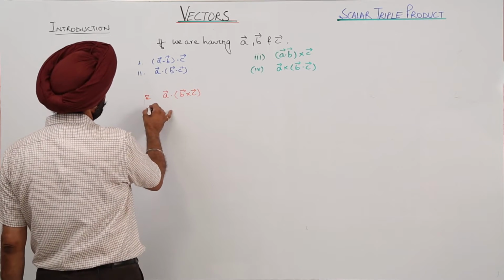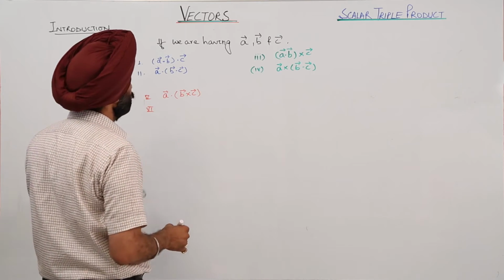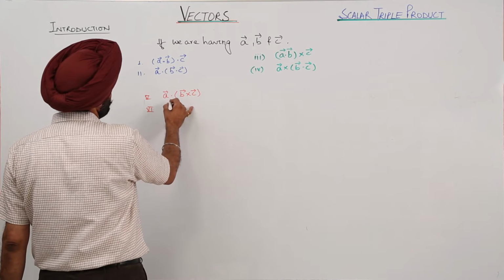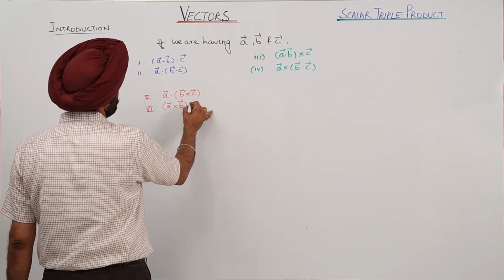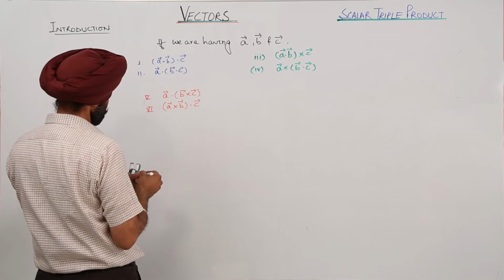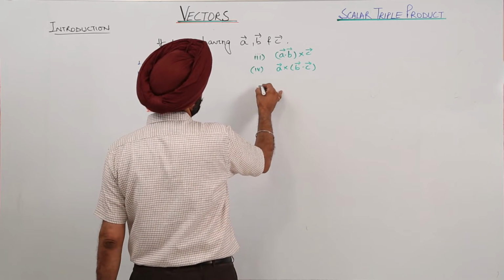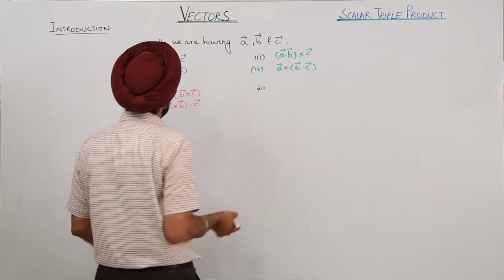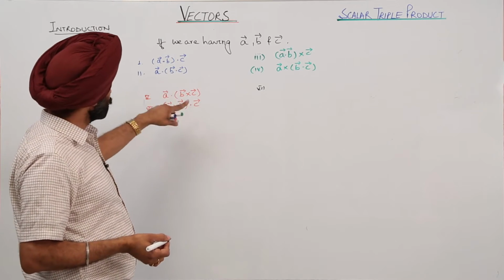Then we can have A cross B with C. Vector A cross vector B with dot product for vector C. Then seventh: we have gone with dot products, scalar, scalar, scalar, then cross products.